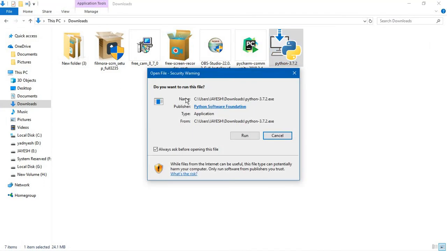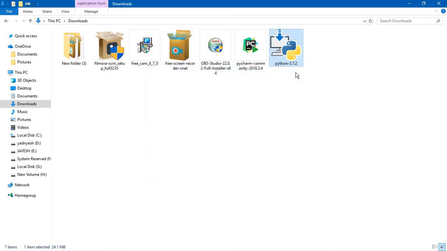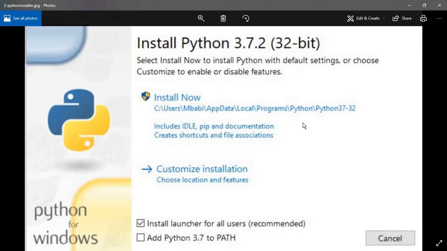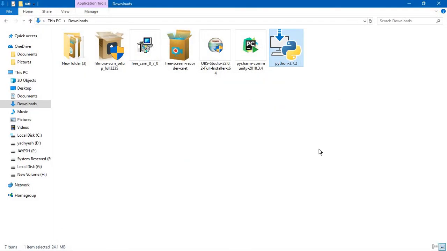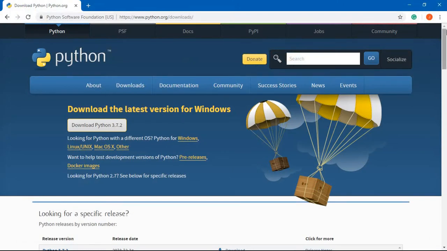And here in the downloads, this is the setup. You have to double click on it, and after you open it, you will get a security warning prompt asking do you want to run this file. Click on run. I have actually installed Python, so I will just tell you the steps. You will be directed to a screen like this. Click on install now, and afterwards you will just have to click on the next button, probably agree to the terms, and finish. This setup is actually the easiest installation I have ever done, so that's why I'm skipping the installation part. So afterwards your installation is done.